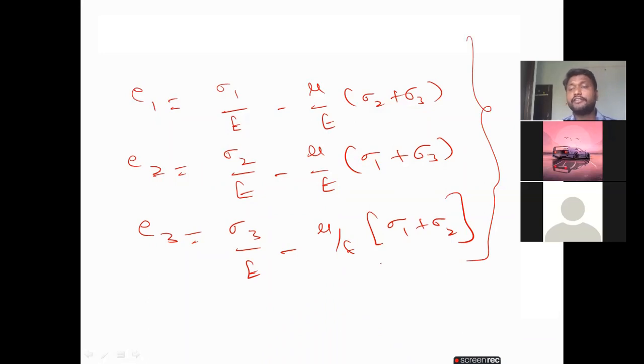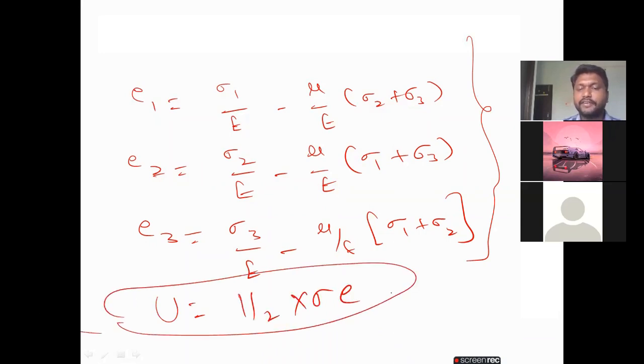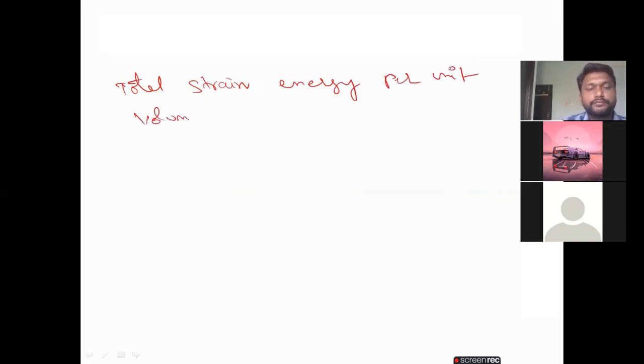Now what happens if you consider three dimensions? In the normal one-dimensional case, the strain energy is half into sigma E. But if I apply the same system to a three-dimensional system, what happens to the total strain energy formula? Now I am calculating, please observe clearly. The total strain energy per unit volume in a three-dimensional system